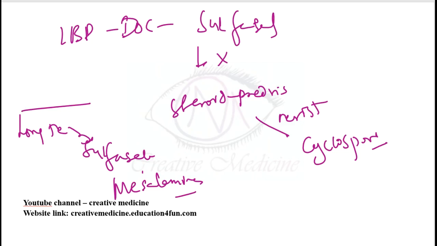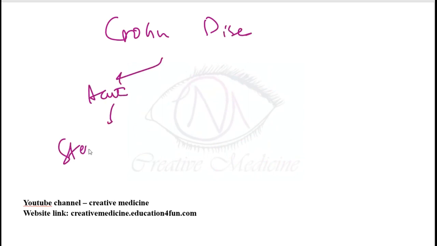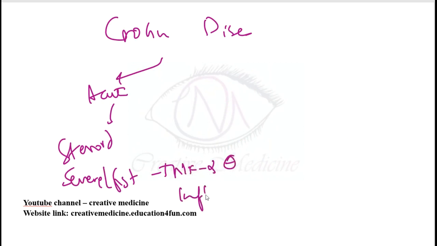Next, the important topic is Crohn's disease. In an acute attack of Crohn's disease, steroids are given, and if it is severe or there is fistula formation, then a tumor necrosis factor alpha inhibitor, infliximab, should be given to the patients.